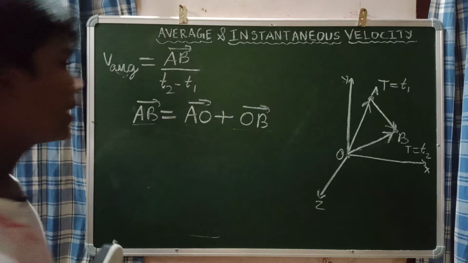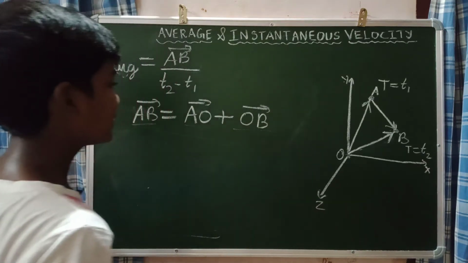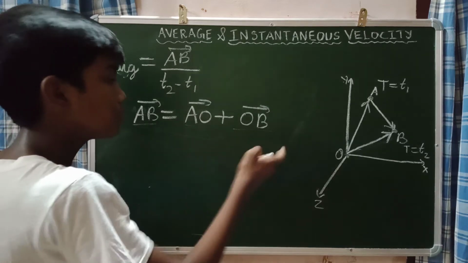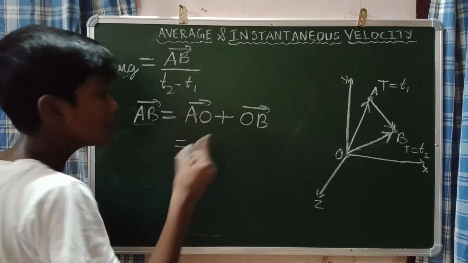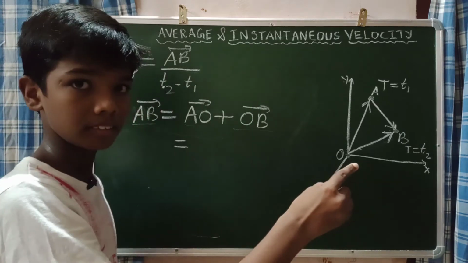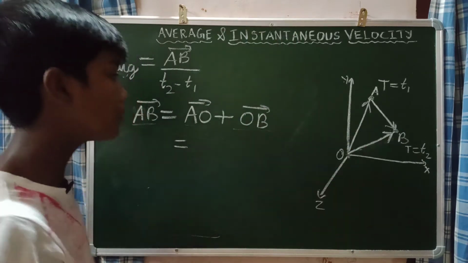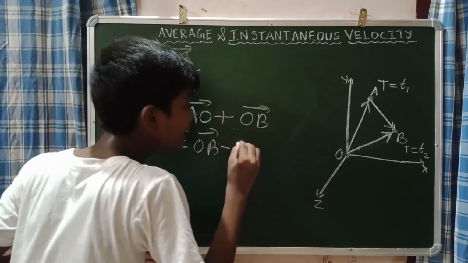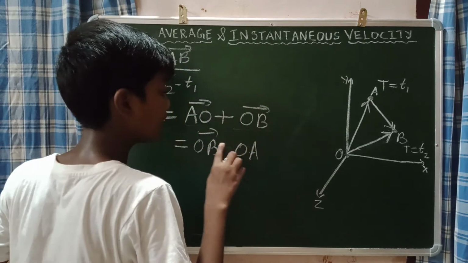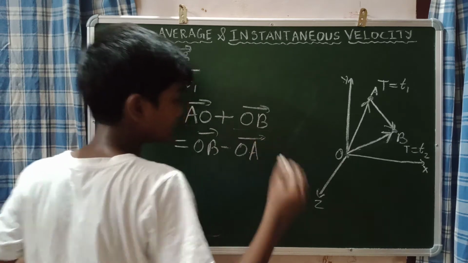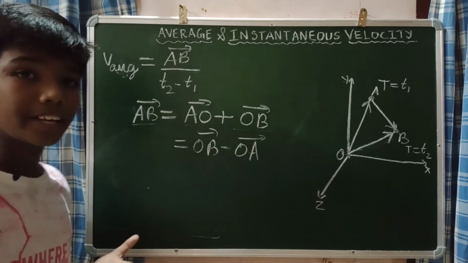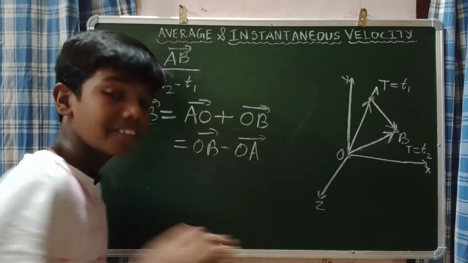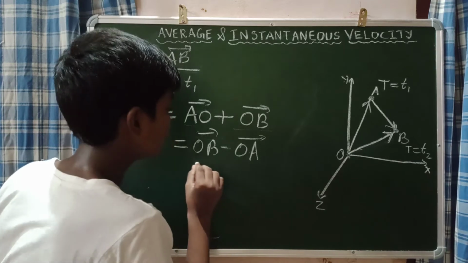Now let me say a very important thing. This AB vector is equal to AO vector plus OB vector. This AO vector plus OB vector can also be written as OB vector minus OA vector. If you remember vector addition, the same concept applies here. If you remember vector subtraction, you will definitely be able to understand this.